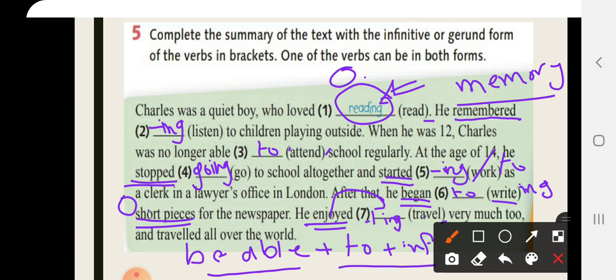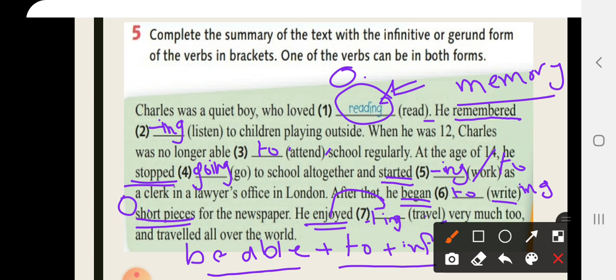Okay, so again, I'll read it for you to check your answers. Charles was a quiet boy who loved reading. He remembered listening to children playing outside. When he was 12, Charles was no longer able to attend school regularly. At the age of 14, he stopped going to school altogether and started working as a clerk in a lawyer's office in London.